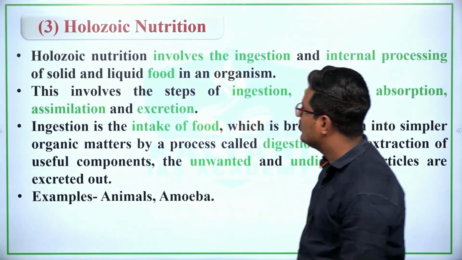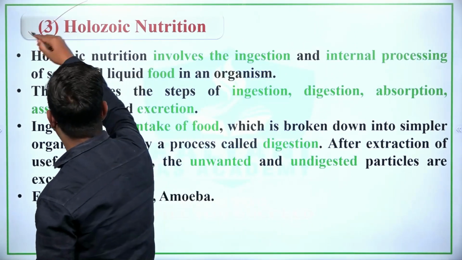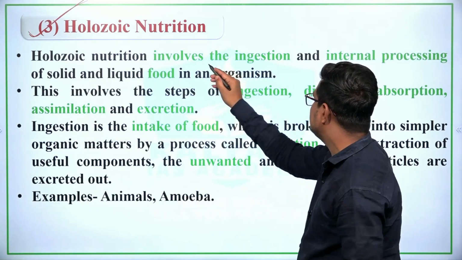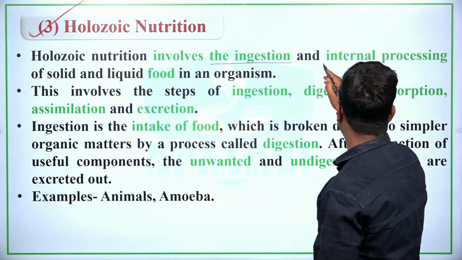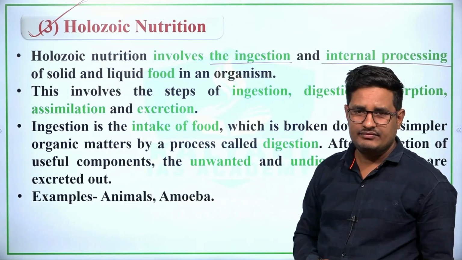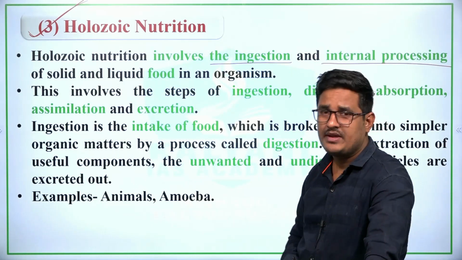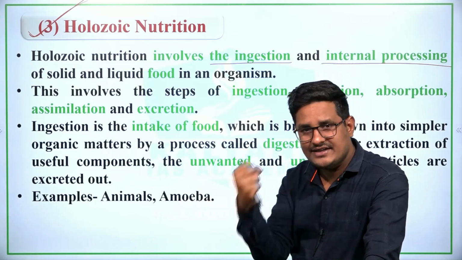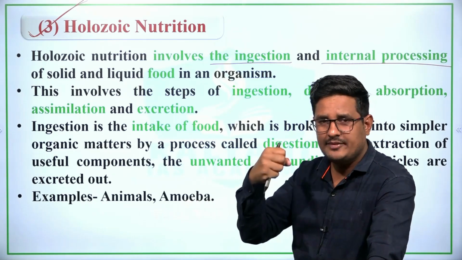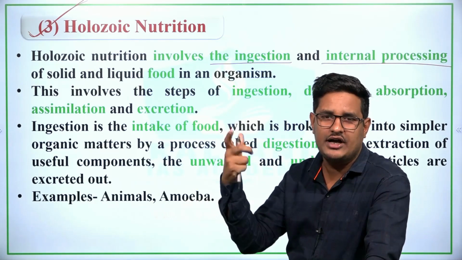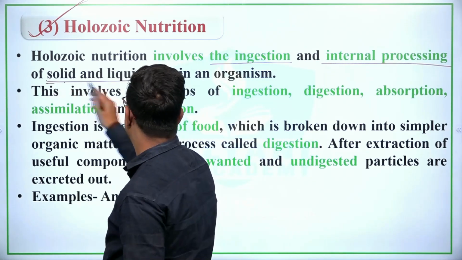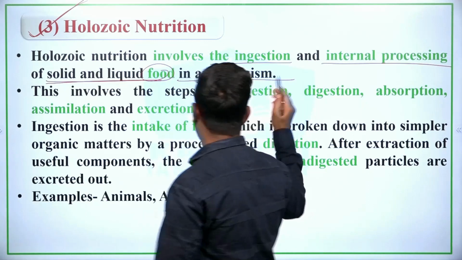Now third is holozoic nutrition. What is holozoic nutrition? Holozoic nutrition involves the ingestion of food and internal processing, which comprises digestion and assimilation of the food, converting solid and liquid food in an organism.